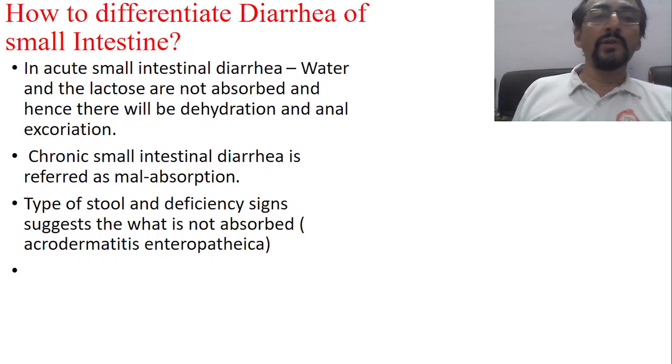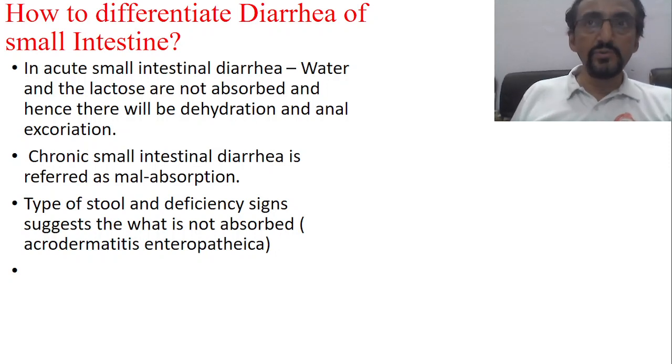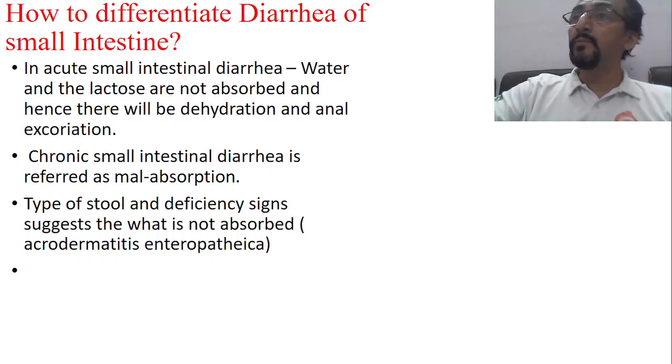So when there is damage to the superficial mucous membrane in acute problems like infection, what happens? The water is not absorbed because the mucous membrane is damaged, and lactase is not produced because it is produced from the most superficial layer of the mucous membrane.